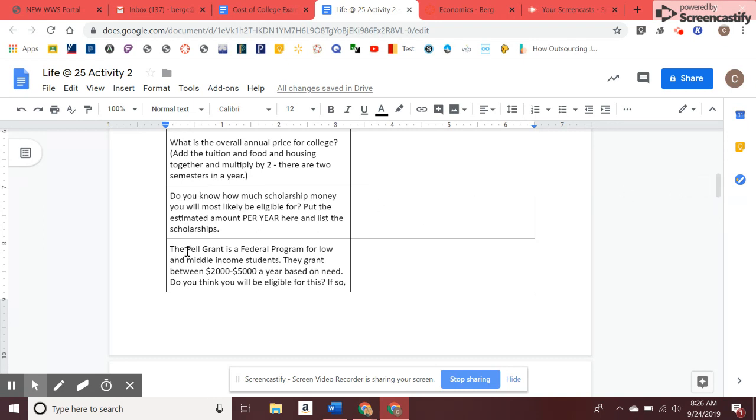The Pell Grant, just a word on this. This is a federal program for low income. If you think that you can fall into this category, then you can go ahead and estimate somewhere between $2,000 and $5,000 a year. If you think your family's going to fall on the low income part of that, go ahead and assume $5,000 a year.